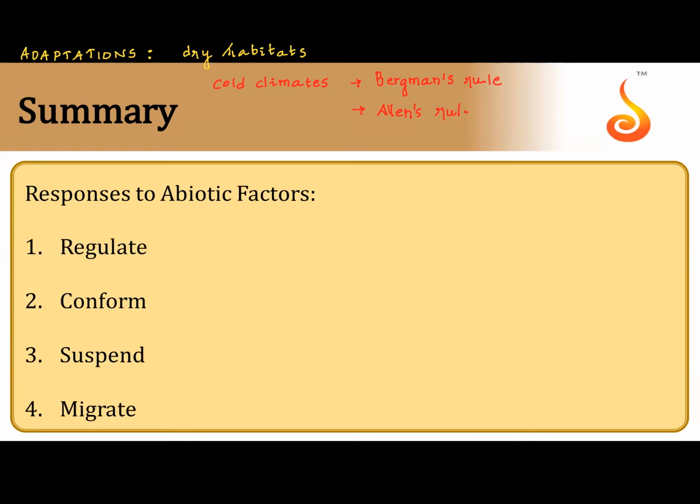Bergmann's rule is about the surface area to volume ratio. The colder the climate, the bigger the body size. We see that the polar bear is much bigger in size than the tropical bear. This is called Bergmann's rule. But in Allen's rule, animals in colder climates will have shorter ears and limbs. This is to minimize heat loss.